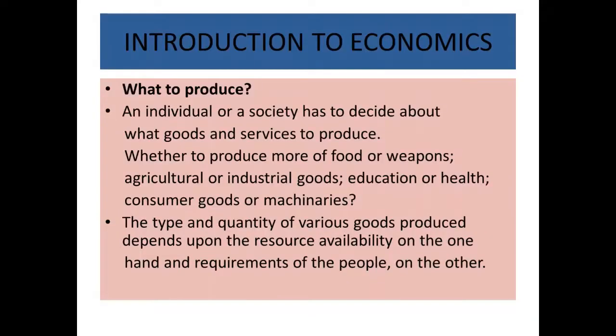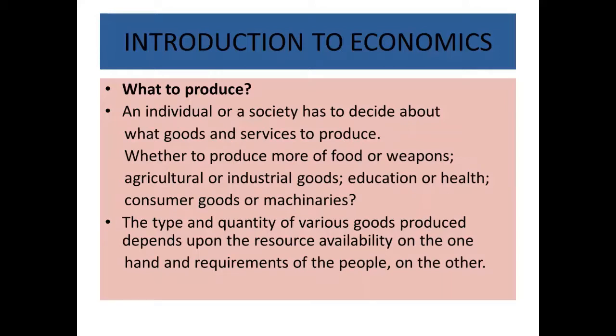What to produce? An individual or a society has to decide what goods and services to produce, whether to produce more of food or weapons, agriculture or industrial goods, education or health, consumer goods or machineries.